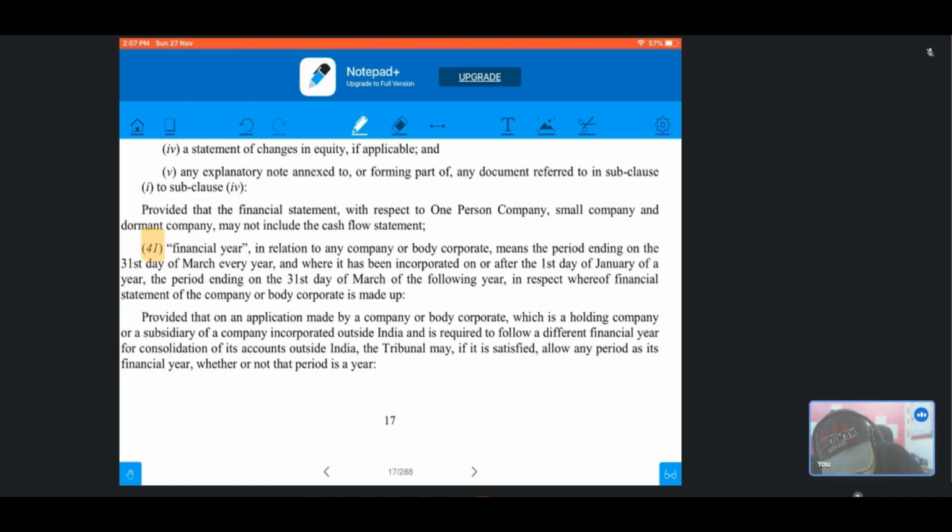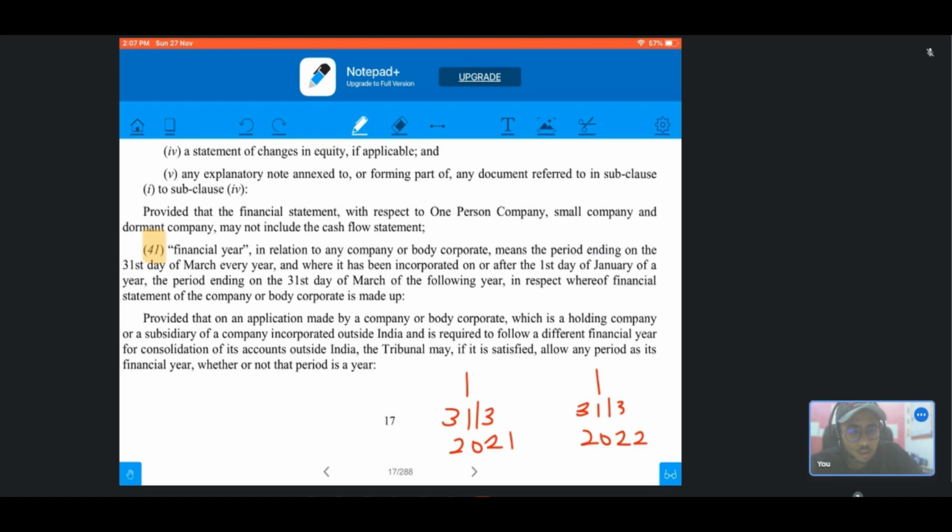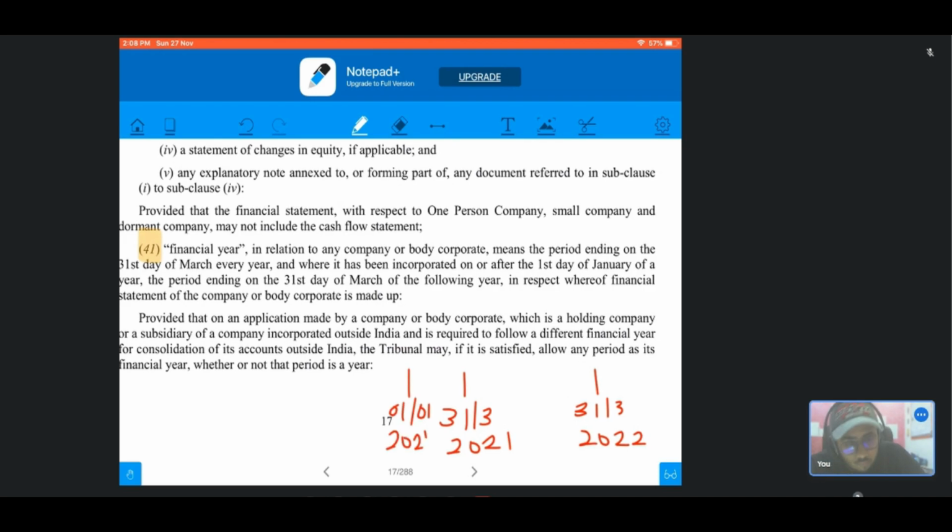Suppose this is 31st March of 2021 and this is 31st March of 2022. For all the companies incorporated on or after 1st January of 2021, the financial year will end on 31st March of 2022 instead of 31st March of 2021.